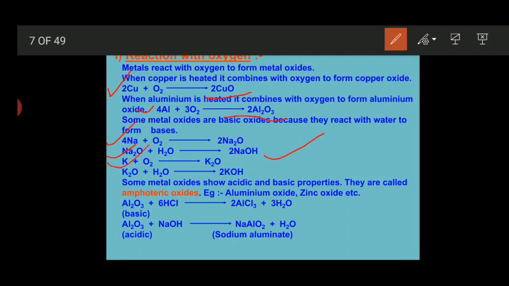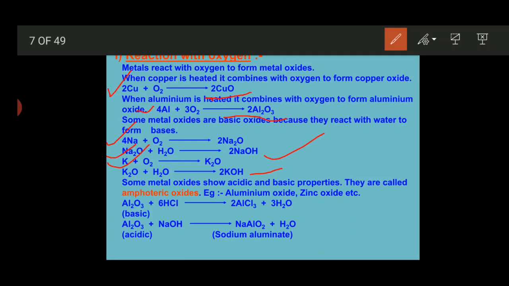Here when potassium reacts with oxygen, potassium oxide is formed. Again potassium oxide mixed with water gives you potassium hydroxide. Now there are some amphoteric oxides also. Amphoteric oxides are those oxides which change their behavior according to the other reacting substance.